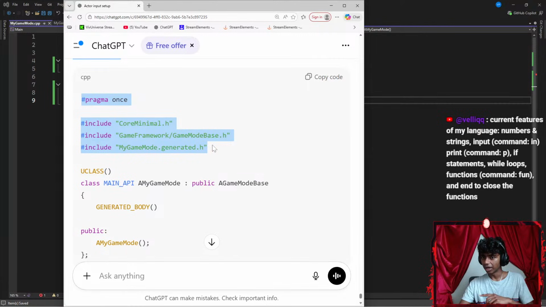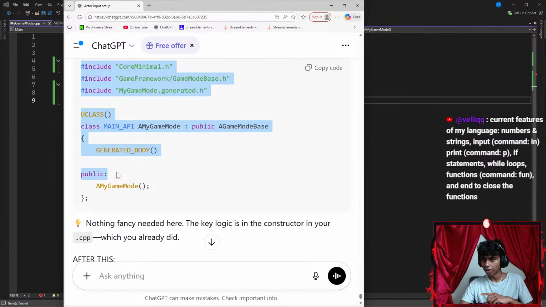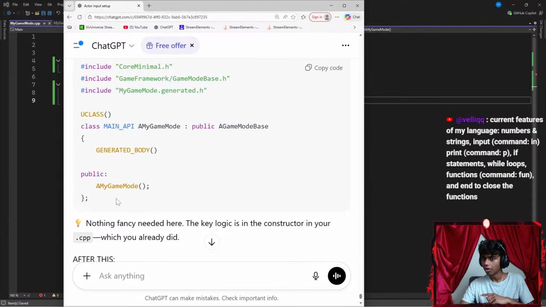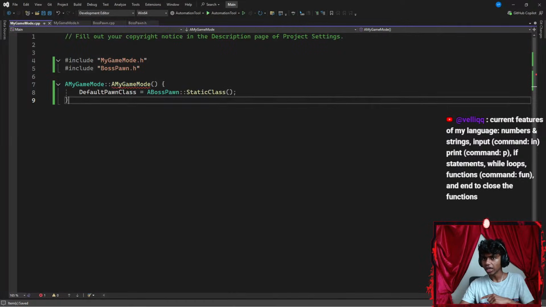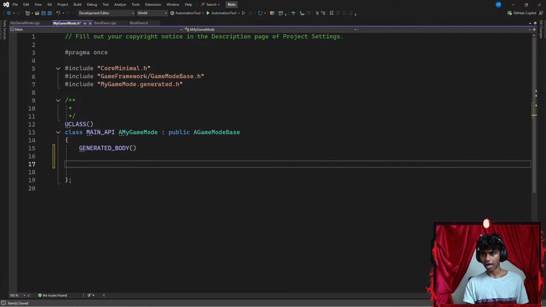Include my game mode.generated.h. Okay, so I generate, and then I have to make everything public, go with my game mode. Apparently in my header files, I just need to go ahead and make everything public.